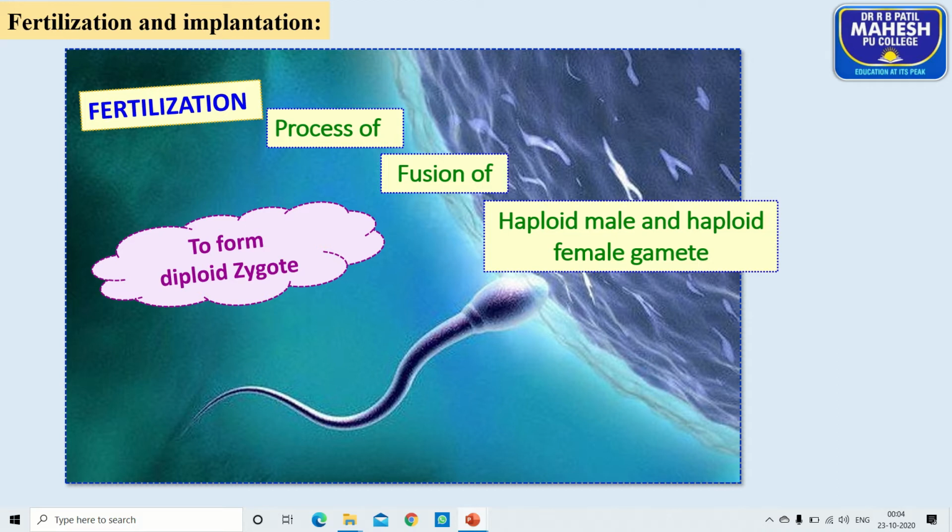Why? Because it has a capacity to develop into a new individual. In animals, the zygote is a totipotent cell, whereas in plants, all plant cells are totipotent. They have a capacity to develop into a new individual.